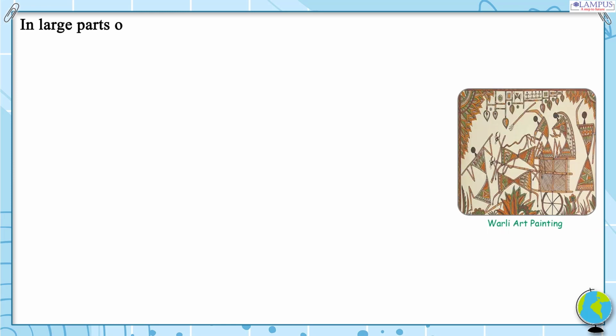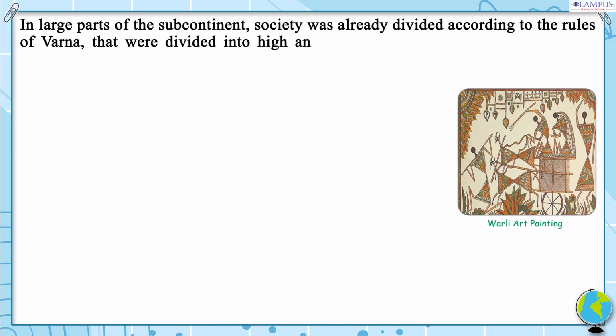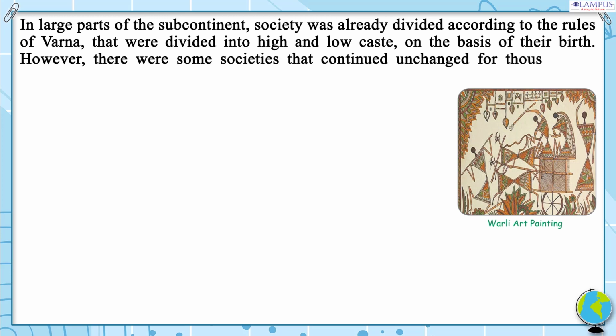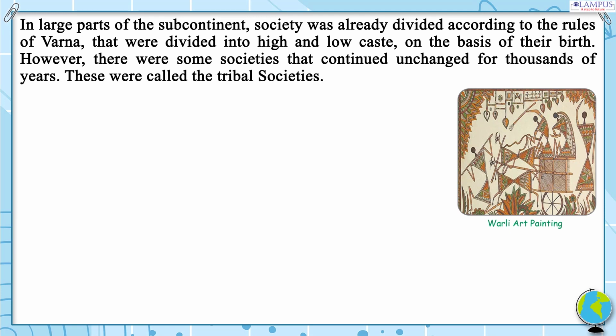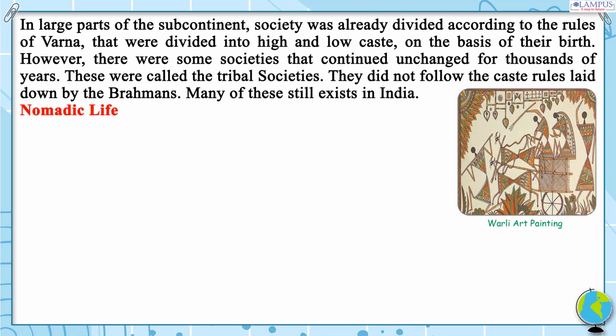In large parts of the subcontinent, society was already divided according to the rules of Varna, into high and low caste, on the basis of their birth. However, there were some societies that continued unchanged for thousands of years. These were called the tribal societies. They did not follow the caste rules laid down by the Brahmins. Many of these still exist in India.